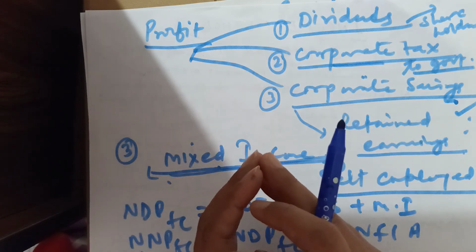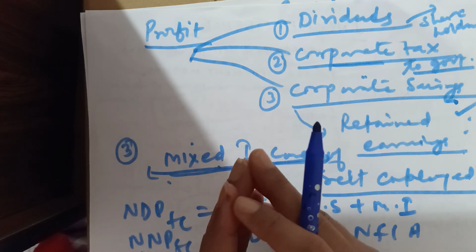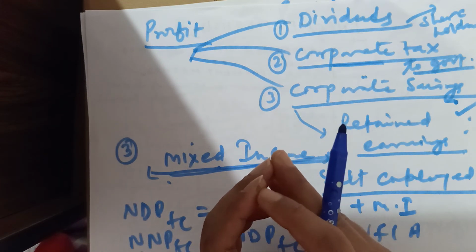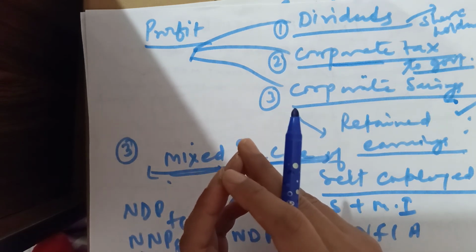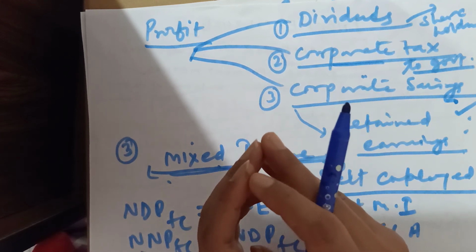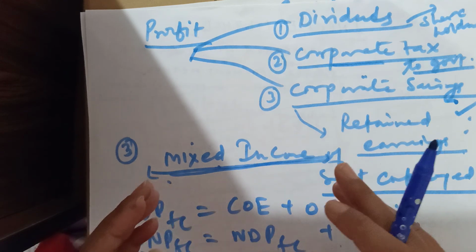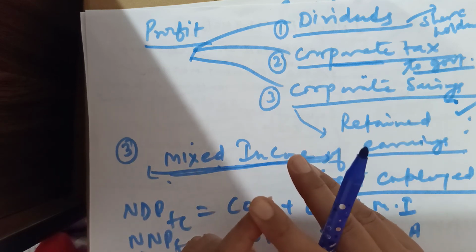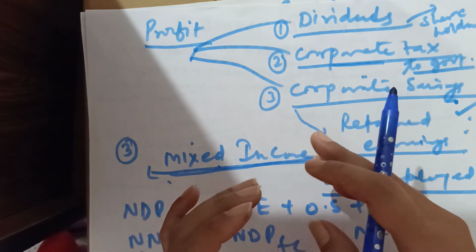Because my contribution, suppose I told you 2000 rupees in PF, 2000 rupees sir has contributed and 2000 rupees I have contributed. So my contribution is a part of my salary. That's why employee contribution will not be added while considering compensation of employees. Okay, then come to employer. Only employer contribution will be added, like provident fund, gratuity, etc.